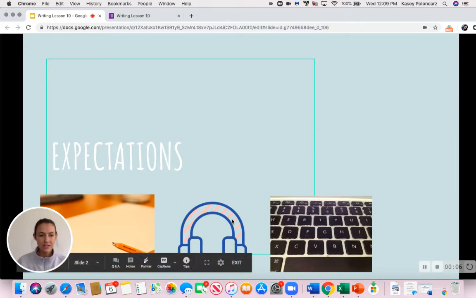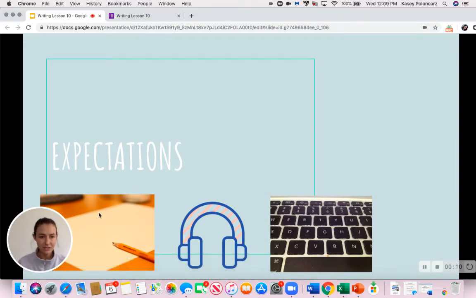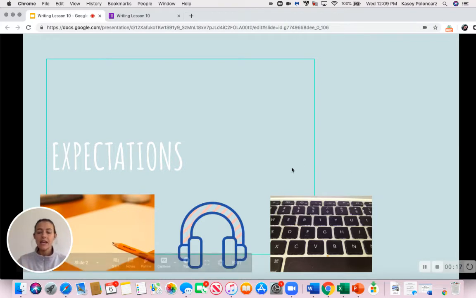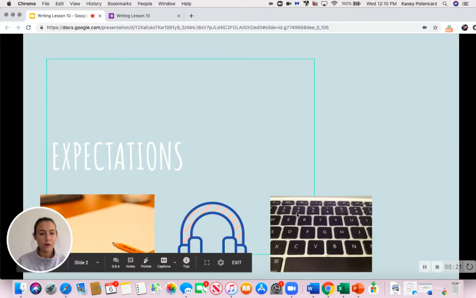So the expectations are the same as always. You need a piece of paper and a pencil. If you don't have that, this is your time to go and get it. We also are, if you see the symbol, this means that you're listening and participating. And if you see the keyboard, that means that you're going to be entering something onto Google Forms.